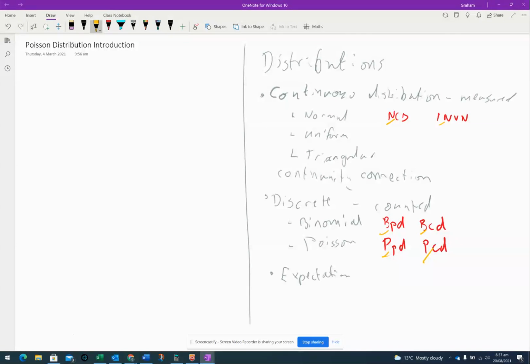So therefore, it should come as no surprise when we start using our calculator to work out Poisson in exactly the same way as we have been to do with binomial. Remember, in normal, we don't use the NPD function because it really doesn't make sense. You can't get a single value on a continuous distribution. Or maybe we can, and we might just use it when we get to the continuity correction.